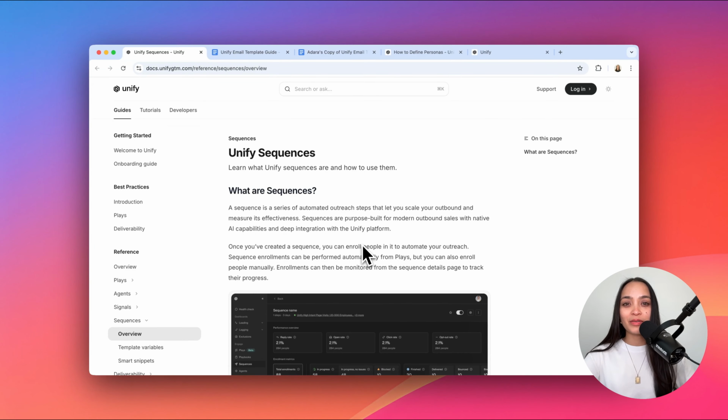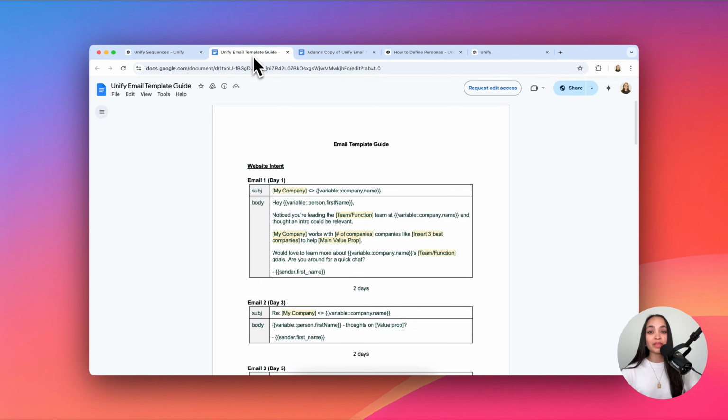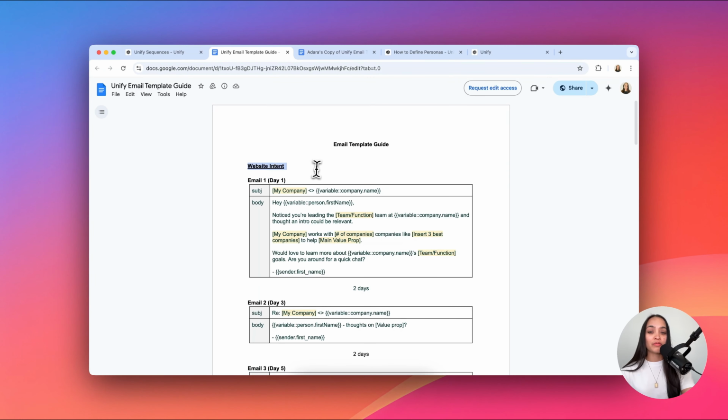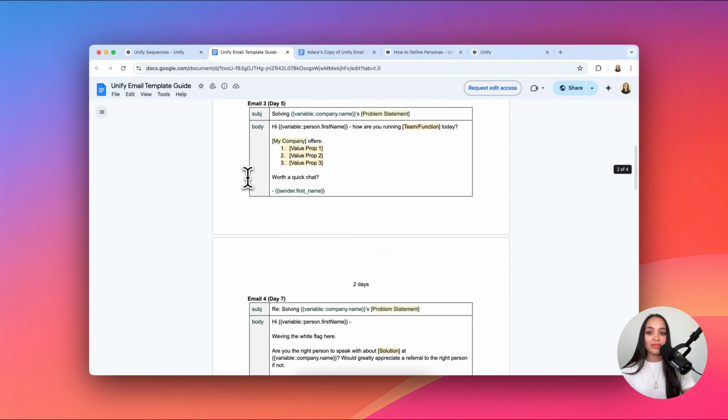Before creating our first sequence in the UI, we recommend starting with our Unify email template guide, making a copy of this and writing your own messaging so that you can paste this into Unify. Essentially, this is a very bare bones starting point if you don't already have sequences. There's two main sequences here. The first one is for website intent. These are for visitors that are coming to your website that we want to email. This is a 4-part email sequence.